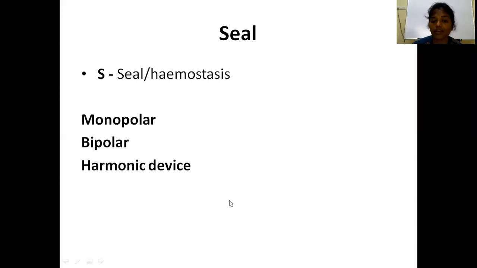The other one is visualize with the help of laparoscope and camera system. The other one is identify the target organs. Next, triangulation. Next, retraction. Next, operation. Next is the seal. These are the principles of laparoscopic surgery.